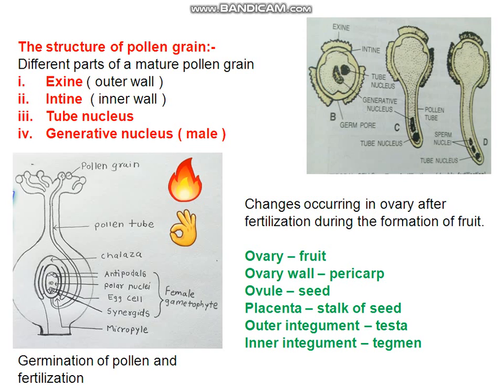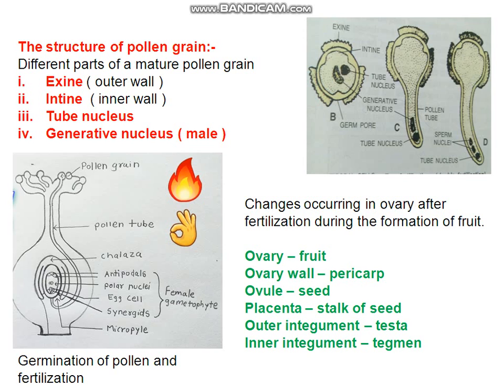Now I am discussing the process of fertilization. It is not given here. Just listen to what happens when the pollen grains fall on the stigma. Under suitable conditions, the cytoplasm of the pollen grain absorbs sugar and water from the stigma and bulges out to produce a tube which is called pollen tube.